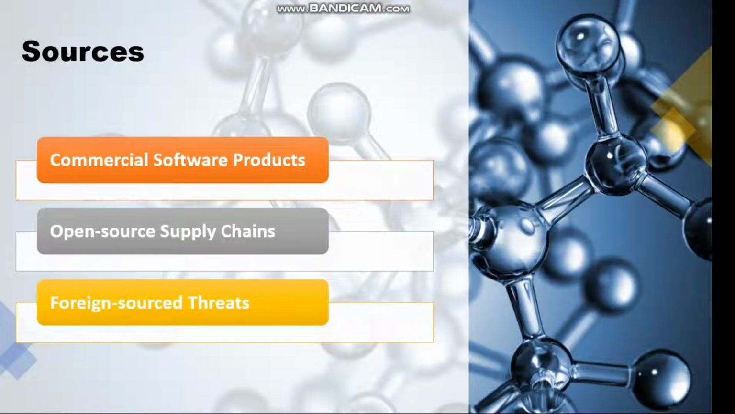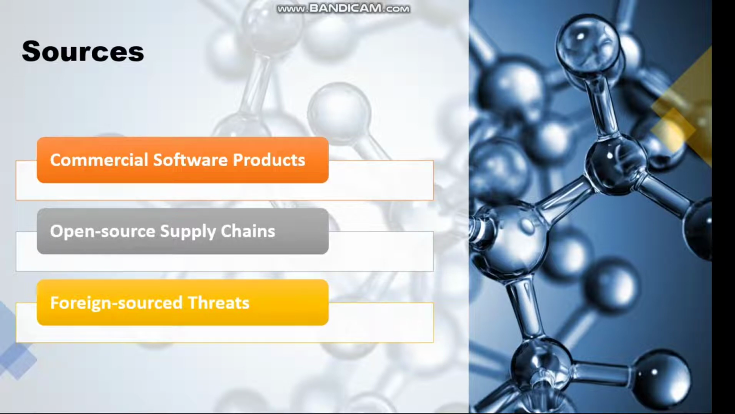Sources. These are the sources of supply chain attacks: commercial software products, open source supply chain, and foreign source threats. Commercial software products: if a supply chain attacker can penetrate a software company's system or compromise the integrity of the product, they can gain access to a number of targets. Open source supply chain: with open source software, anyone can contribute to the development of a program. Using this free access, hackers have programmed vulnerabilities into open source solutions, making it easy to introduce threats to companies that use the software product.